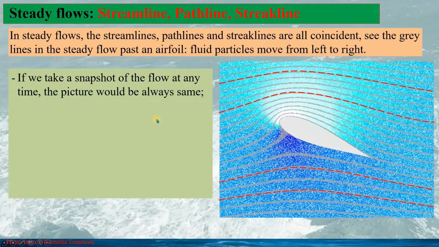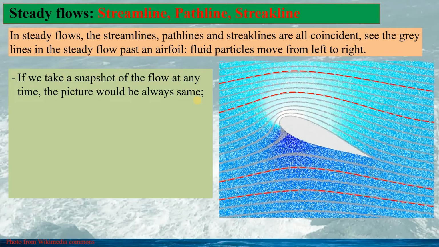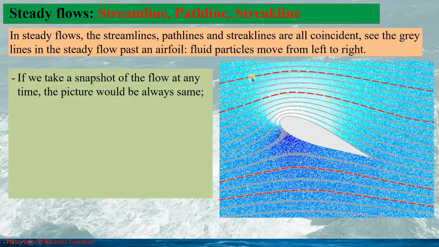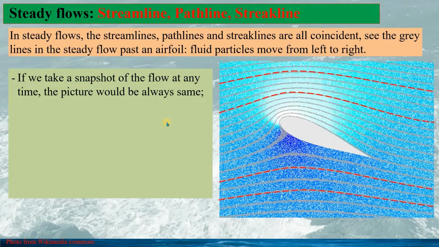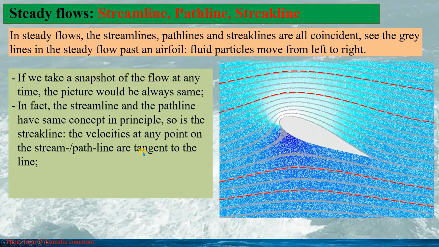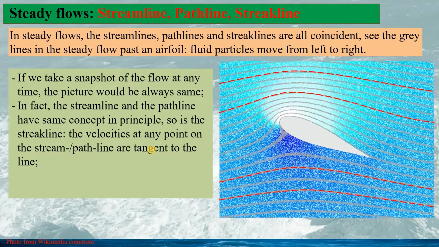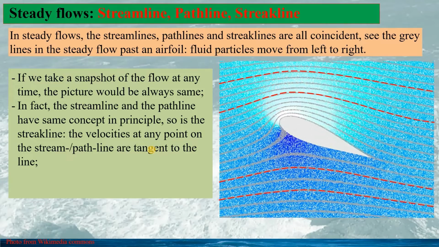If we take a snapshot of the flow at any time for a steady flow, the pictures would always be the same. Therefore, the streamline would be the same all the time. In this regard, in the steady flow, the streamline and the path line have the same concept in principle. So is the streak line.